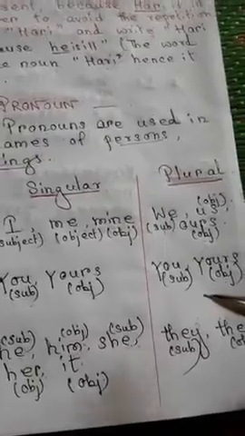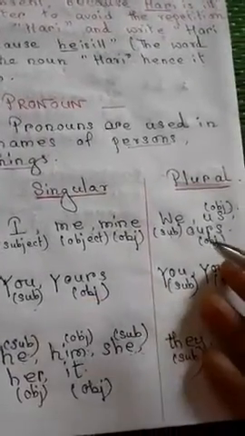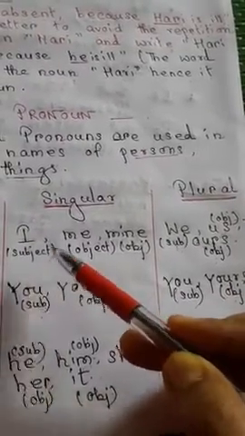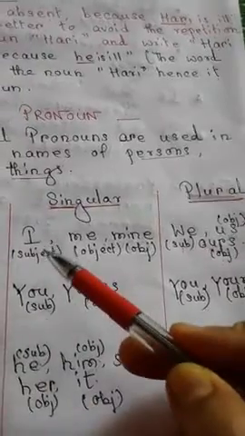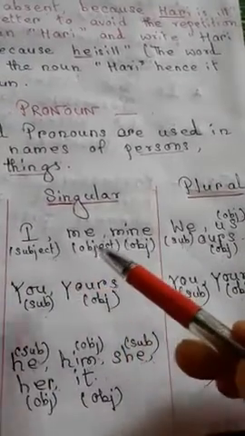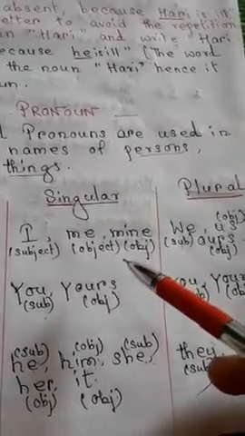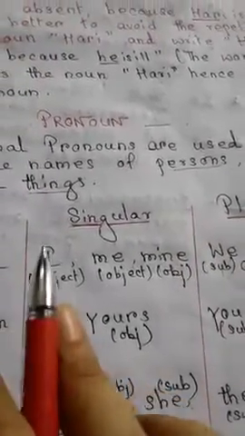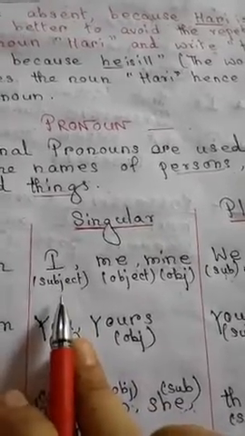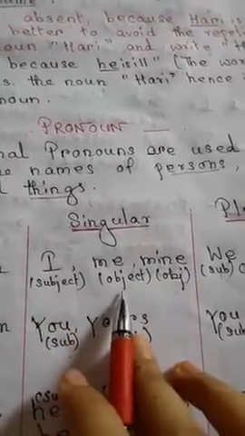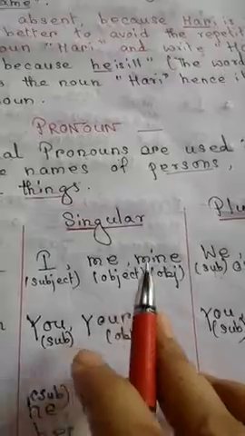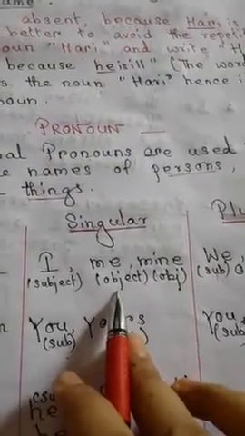Now students, you must know what is subject and what is object. Subject is what comes at first in the sentence, that is the speaker, and object is a part of the predicate, which comes at last. So subject means the speaker which comes at first in the sentence. And what is object? The pronouns which come in the part of the predicate are called object.